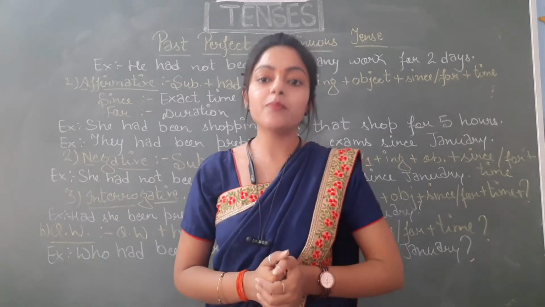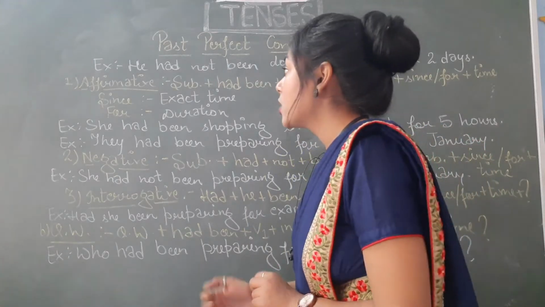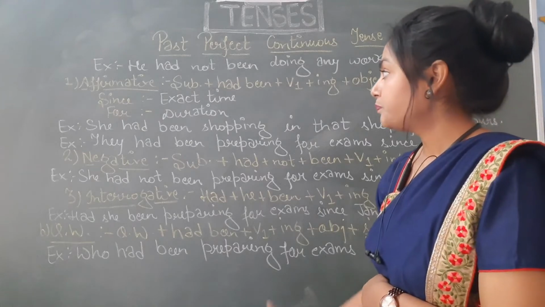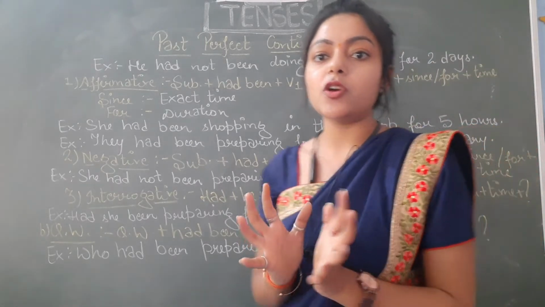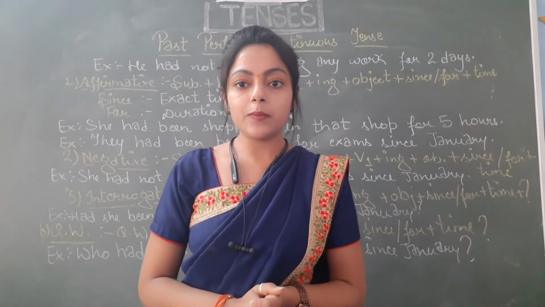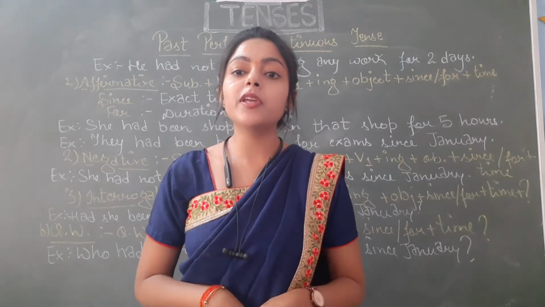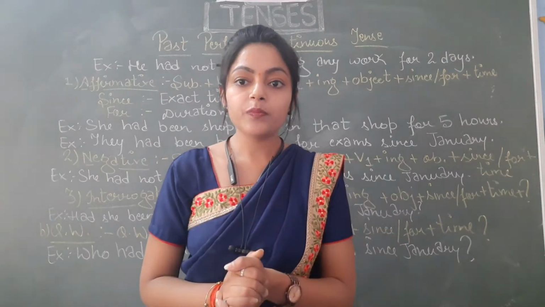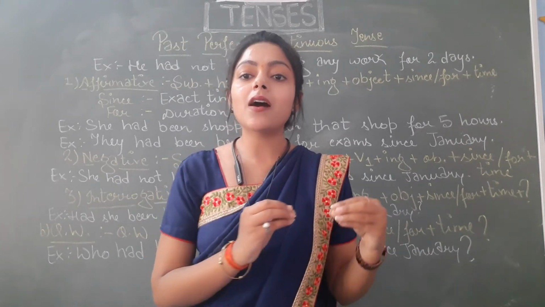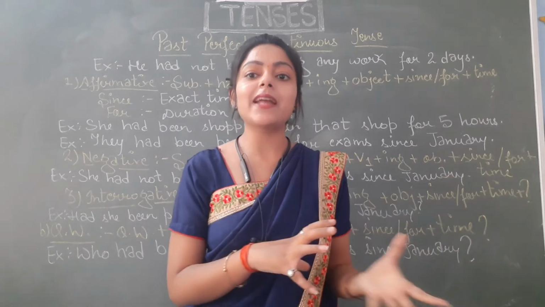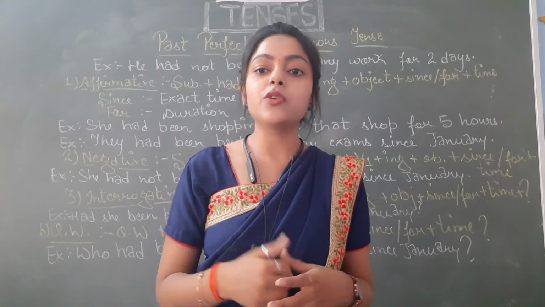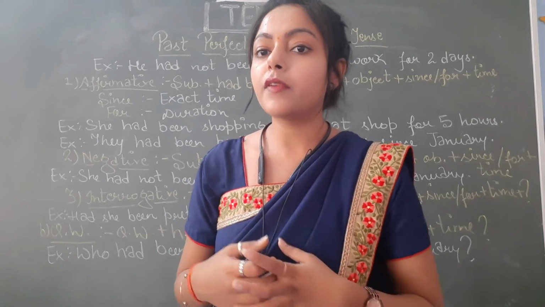Now let's quickly move to the structure of this tense. The first type of sentences is affirmative sentences or positive sentences. One more thing, students, that you have to keep in your mind is that in this type of sentences, time reference is given, and for time reference we will be using either since or for. When will we use since and when will we use for? Since we have to use when a certain point of time is given. When an exact time is given, then we will be using since, and when a time duration is given, then we will be using for. It will be clear further with the examples.